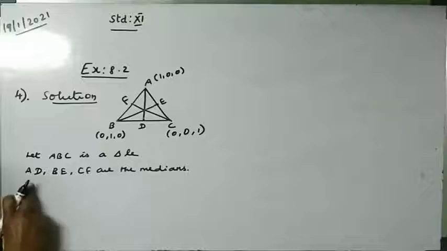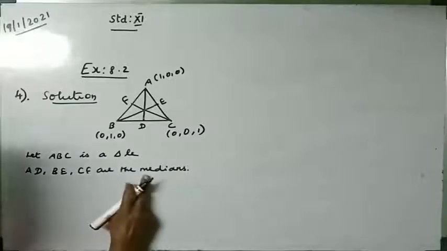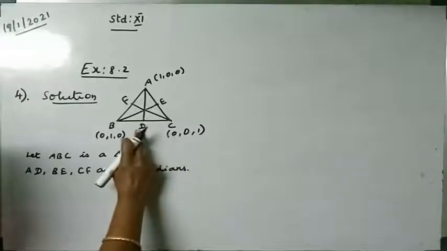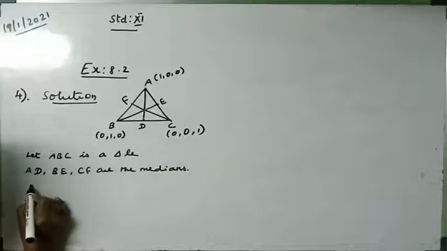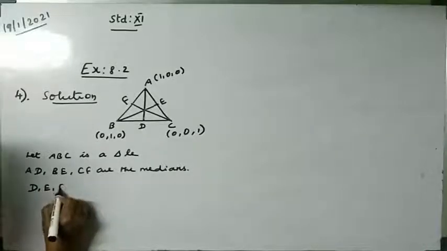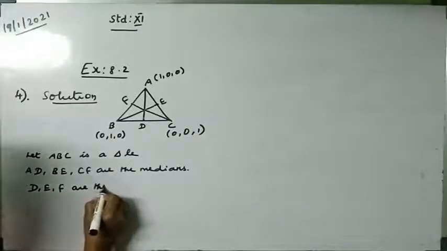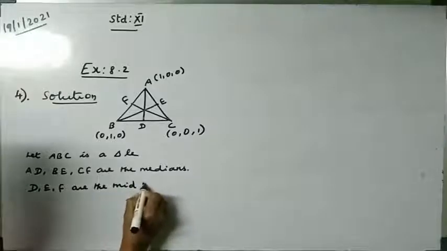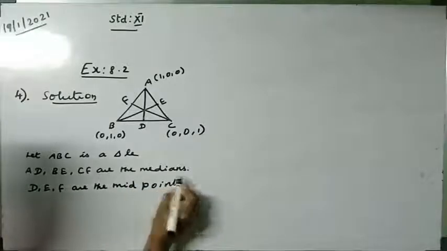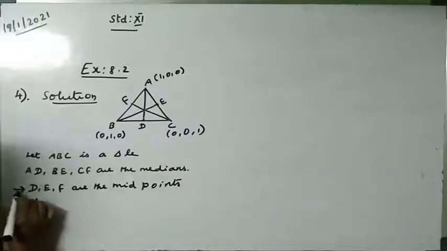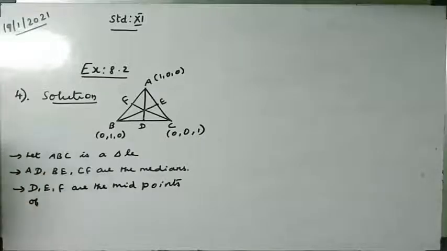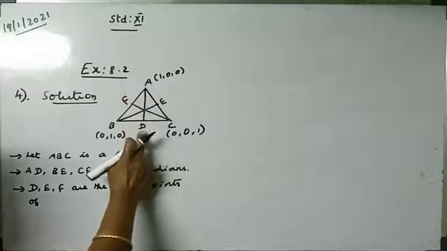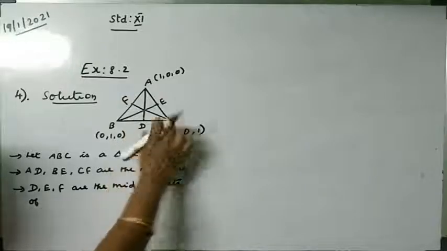Now since AD is the median of triangle ABC, D, E, F are the midpoints. AD is the median, D is the midpoint of BC.